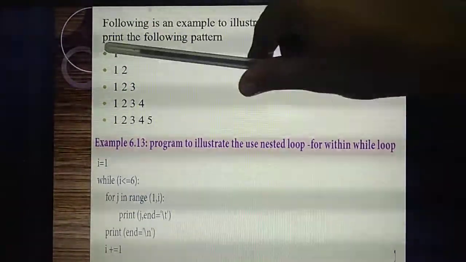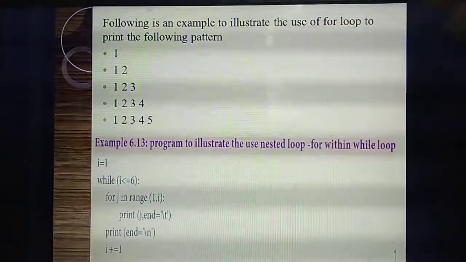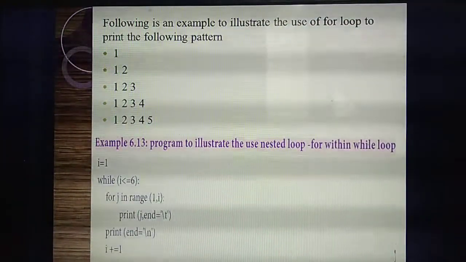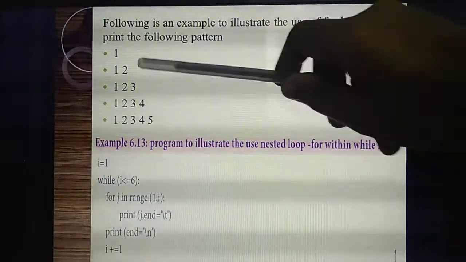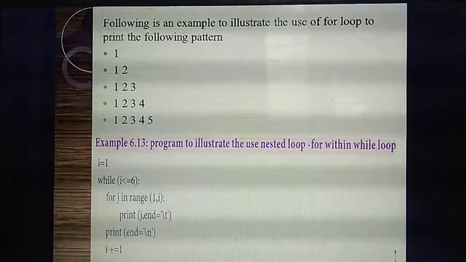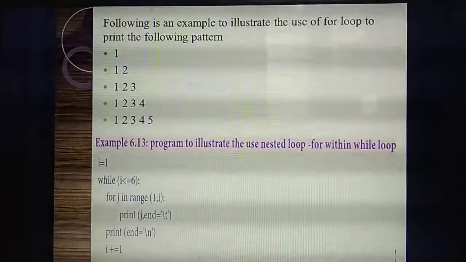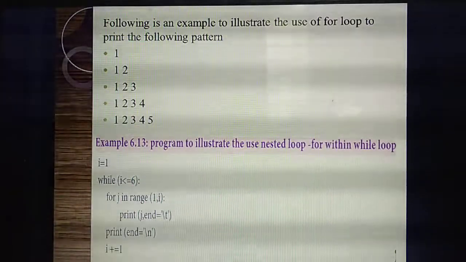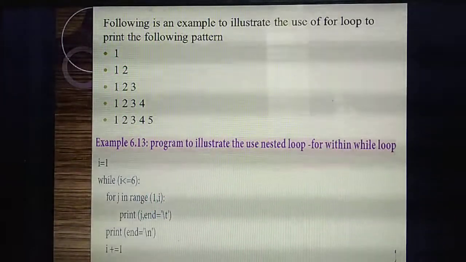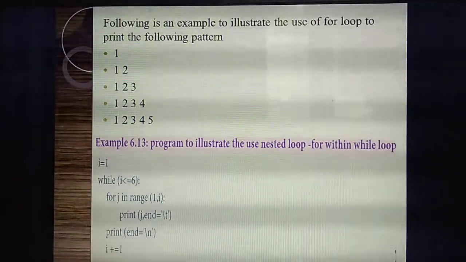Sometimes they will give A, AB, ABC, ABCD, ABCDE. Sometimes they will give 1, 1 2 3, 1 2 3 4 5. Sometimes in this place they will give a star symbol, otherwise a hash symbol. Otherwise COMPUTER: C, CO, COM, COMPU, COMPUTER. But the pattern remains the same. So if you study this program, you can write that one. Please listen carefully. Very important question. Last time they asked this program for a 5 mark question also.